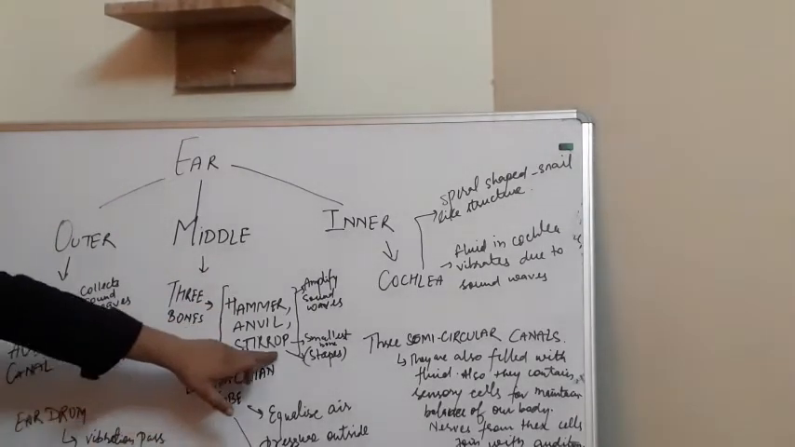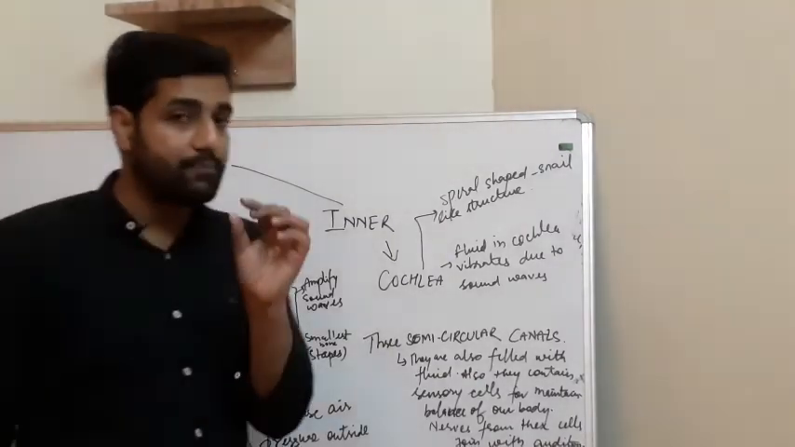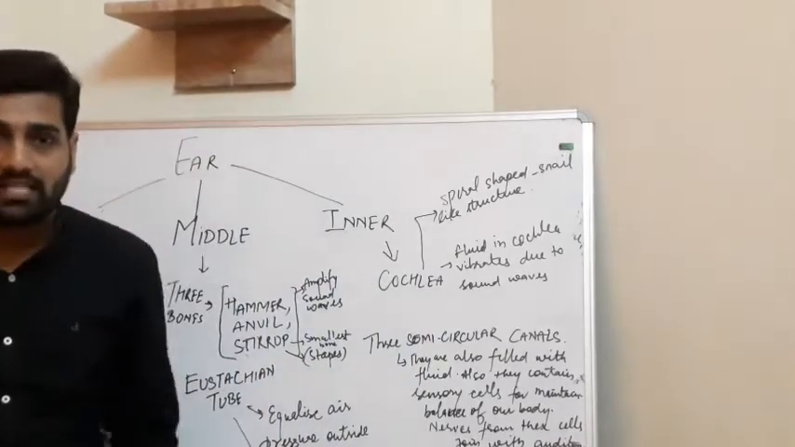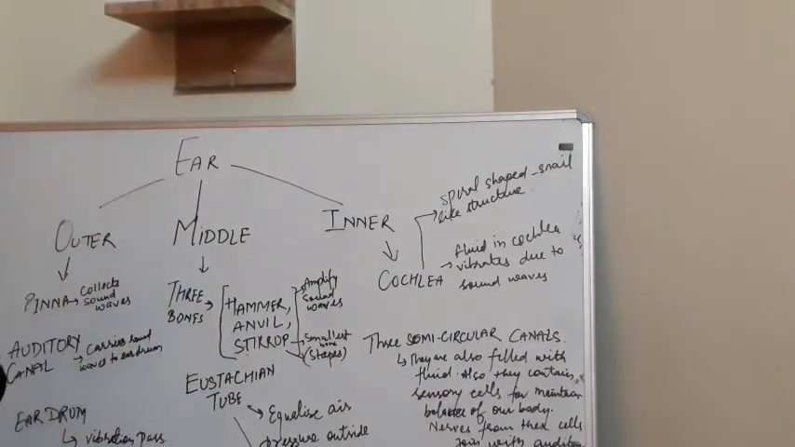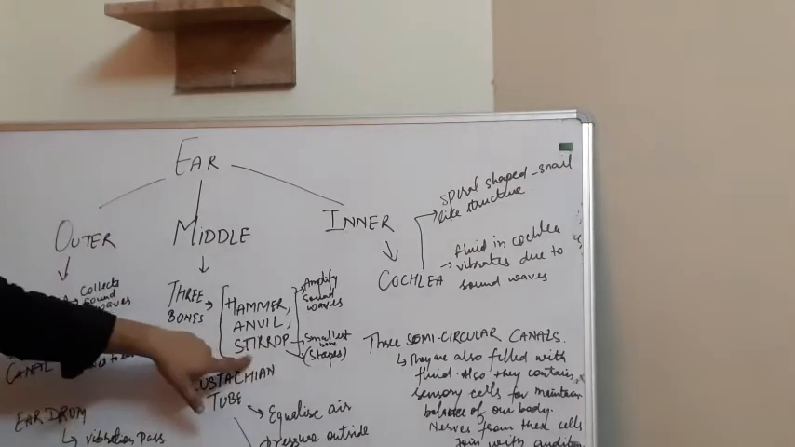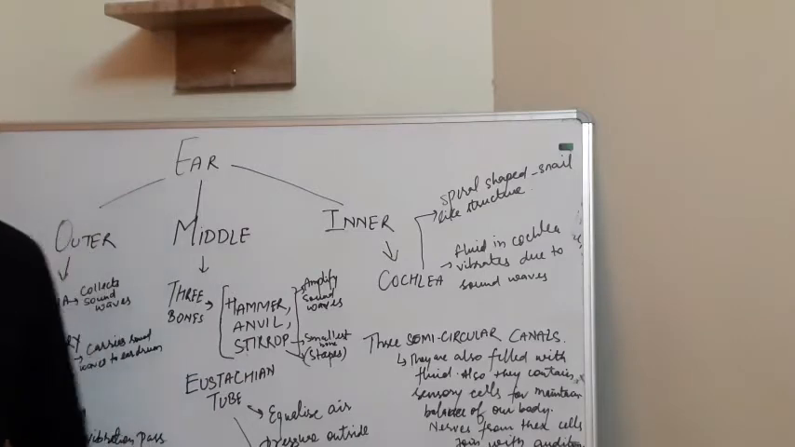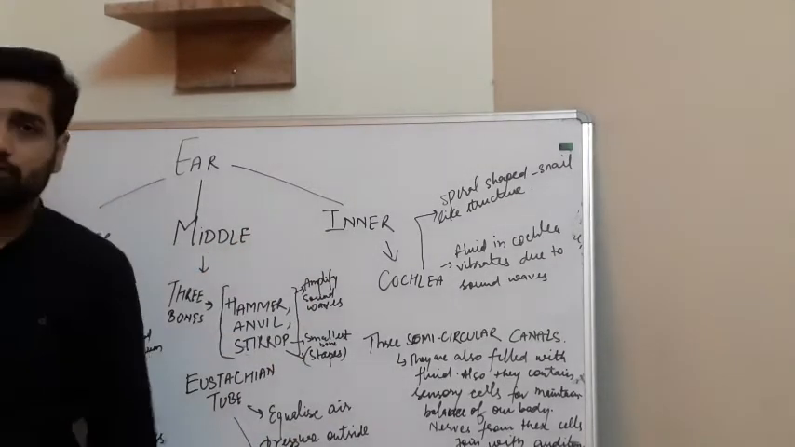See, this stirrup is the smallest bone of our body, and it is also known as the stapes bone. The longest bone is the femur, the thigh bone. The shortest, smallest bone in our body is in our ear, that is the stapes. Stirrup is another name, and stapes is also one of the names. Then what they do, they amplify the sound wave.